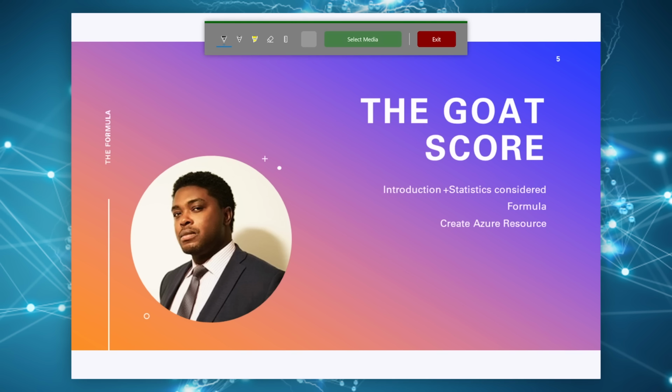Next, we're going to create the Azure resource. In this case, we're going to be creating an OpenAI resource. That's what it's called in Azure. And then finally, we're going to encode it using OpenAI. We're going to take all the rules that we've just specified and encode them into the prompt and see the results that come out from there.